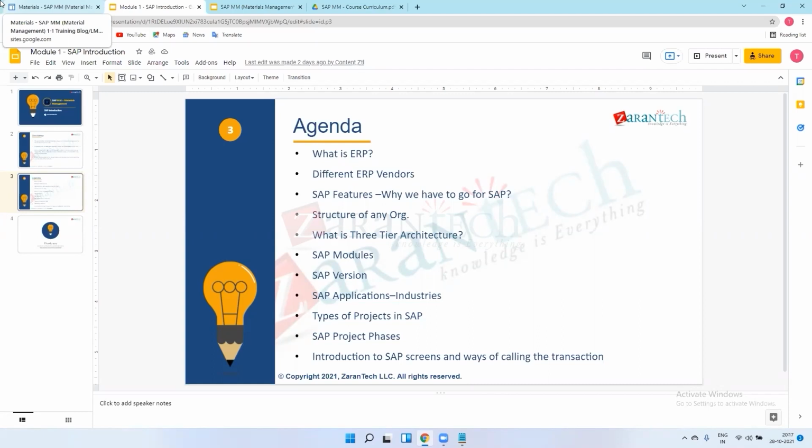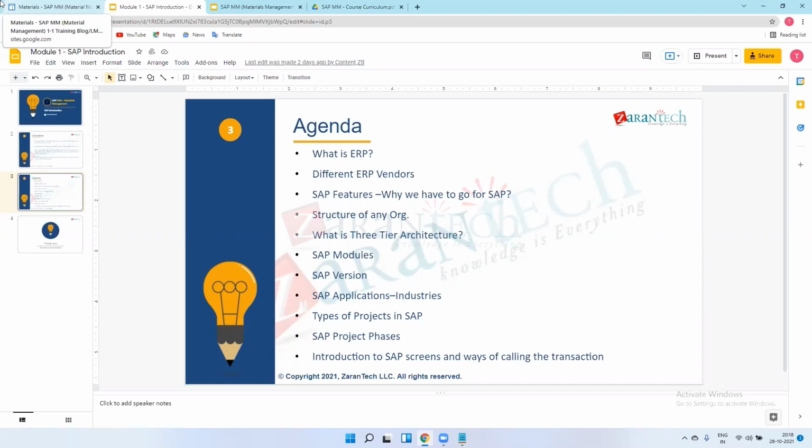In that manual, we enter all the T codes, all the snapshots, all the theoretical and basic concepts, how the user can use it, and which screen will appear after an error. If any error comes, what you need to do, all this basic knowledge will be in the manual. After this manual, we go for the go live, and after go live business users start using our SAP system.